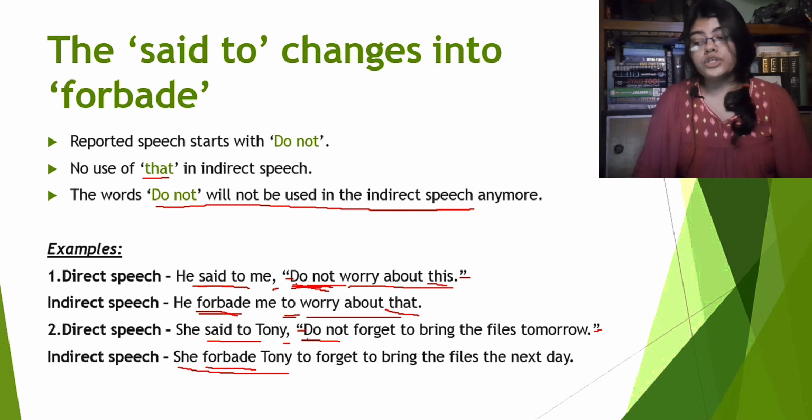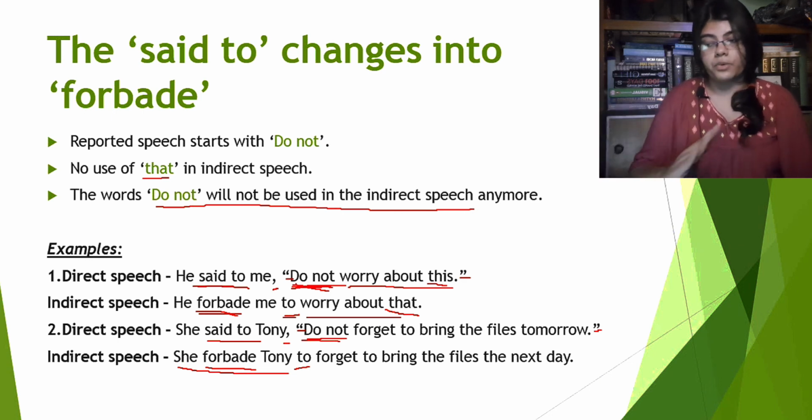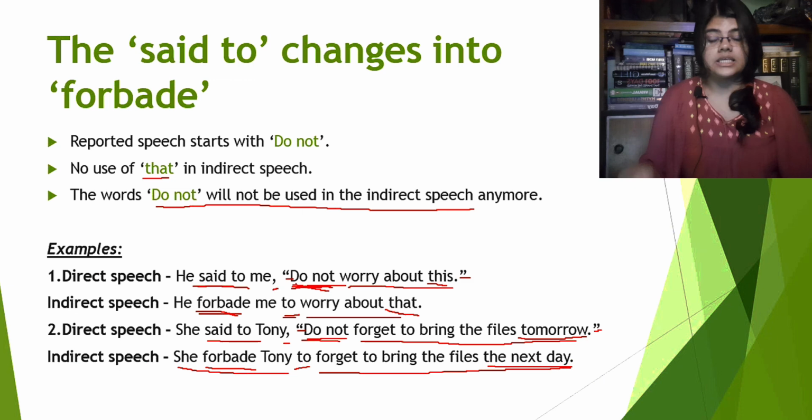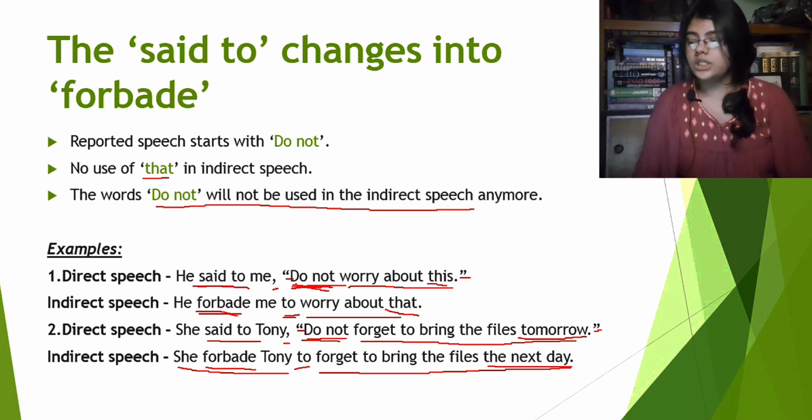Do not, we won't use the words do not here. Instead we will just put a to and the rest of the reported speech, which is forget to bring the files tomorrow. That will be forget to bring the files the next day. Obviously tomorrow will be changed into the next day, as we already know this. We already discussed this in the part 1 of narration change.